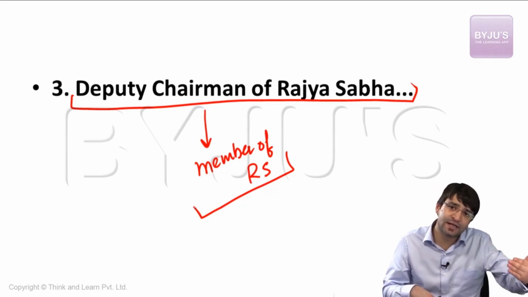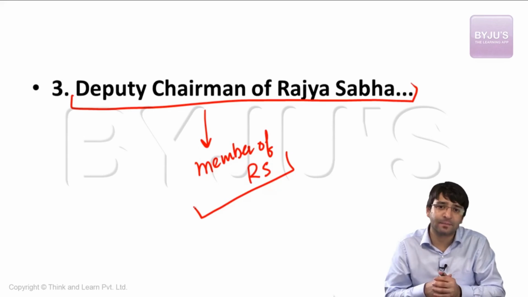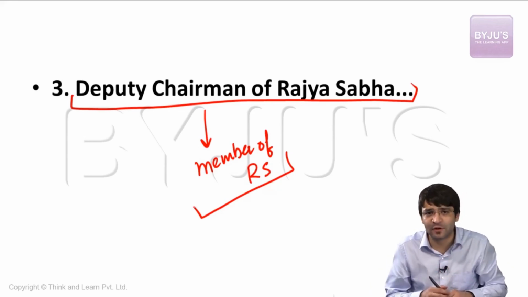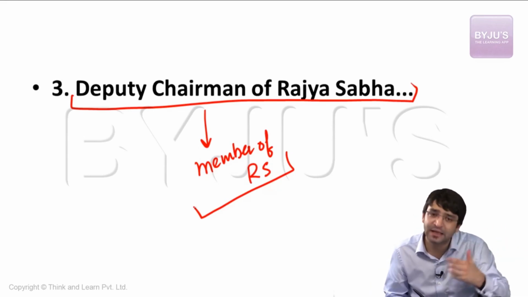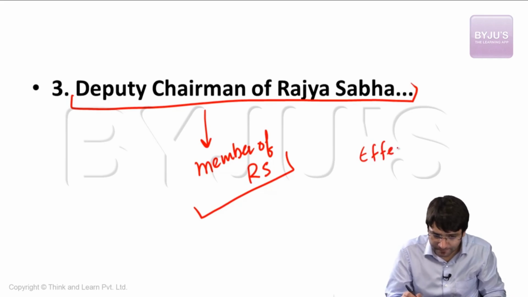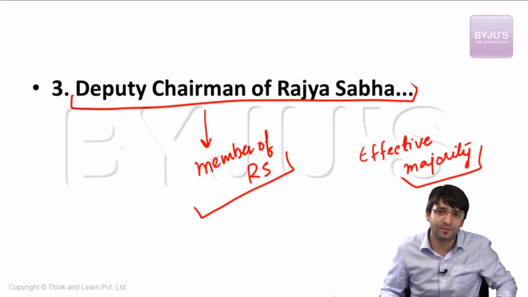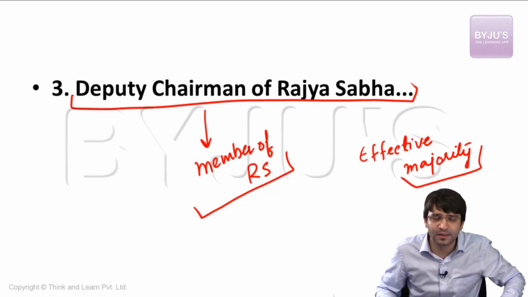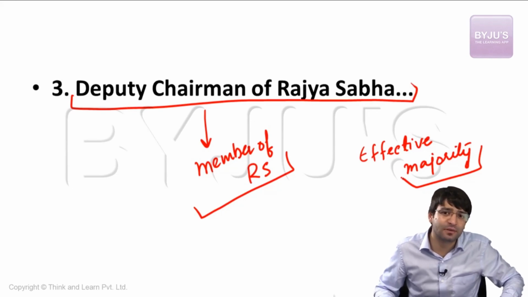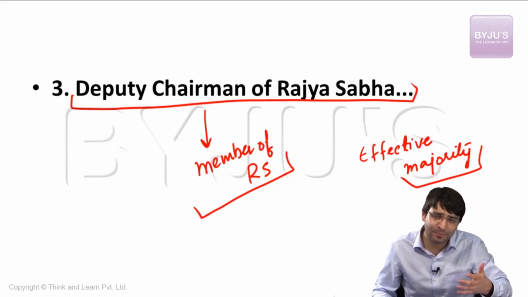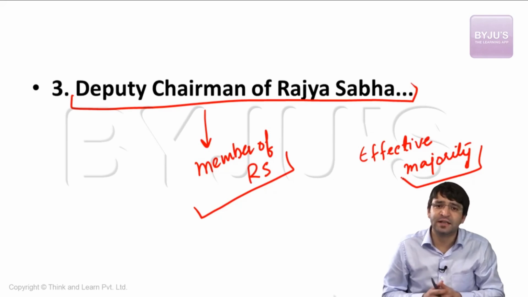Can Deputy Chairman resign? Yes, by submitting his resignation to the Chairman, and the Chairman shall have to accept that resignation. Deputy Chairman can also be removed from his office. Since Deputy Chairman is elected by simple majority, just like the Speaker and Deputy Speaker, he can also be removed by effective majority. Just like in Lok Sabha, we also have a panel of chairpersons in Rajya Sabha. Here the Chairman of Rajya Sabha nominates not more than 10 people from amongst its members as the members of the panel of chairpersons of Rajya Sabha, and in absence of chairperson and vice chairperson or deputy chairperson, these members can preside over the functions of the Rajya Sabha.